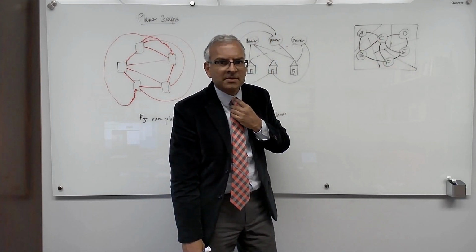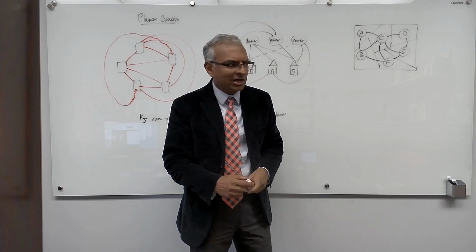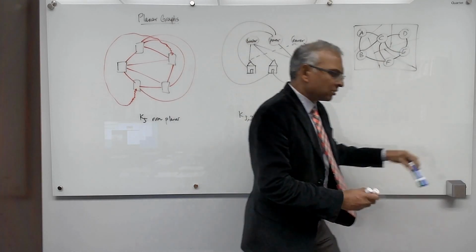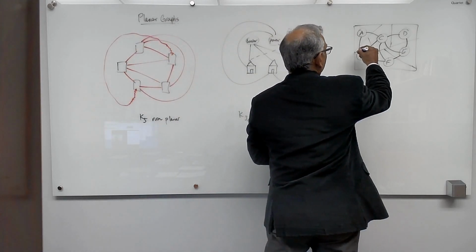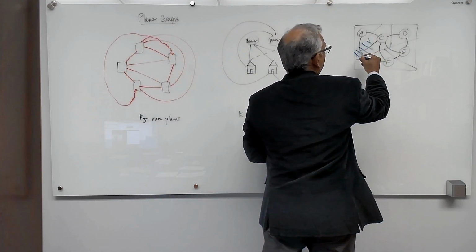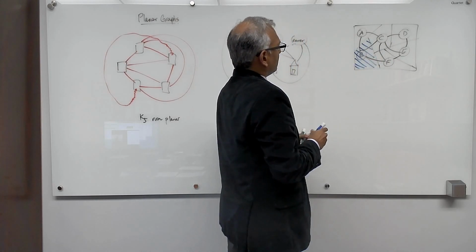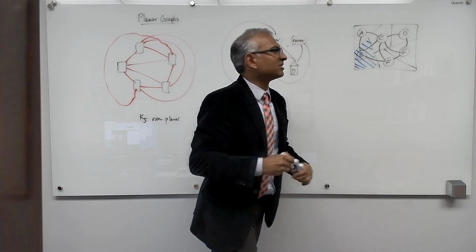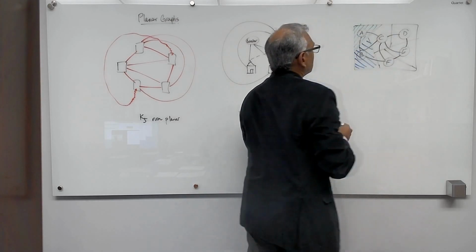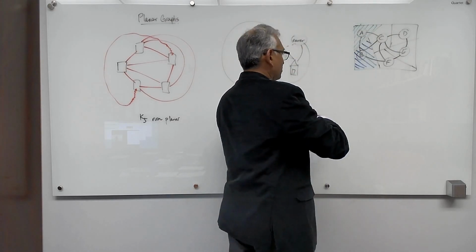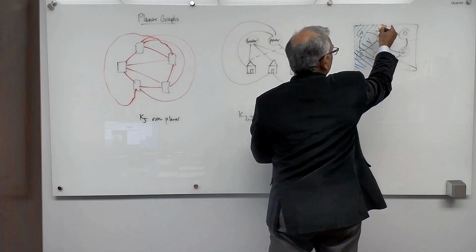Now we like to color countries so that you can easily make out what are countries. So here, I can color this guy, let's say blue. Now I can color this guy. Any neighboring country must be a different color, so I can color this guy green. Now this guy is neighboring both of those, so maybe I'll color this guy red.